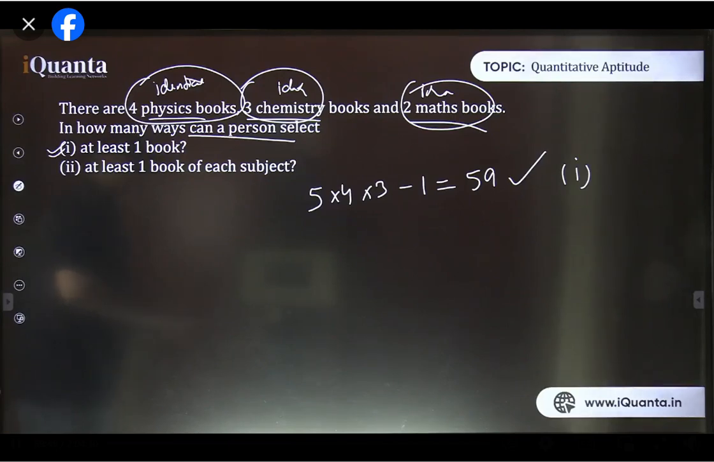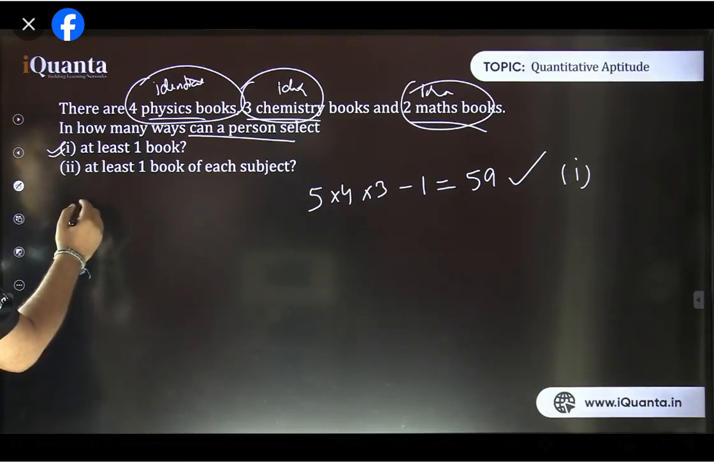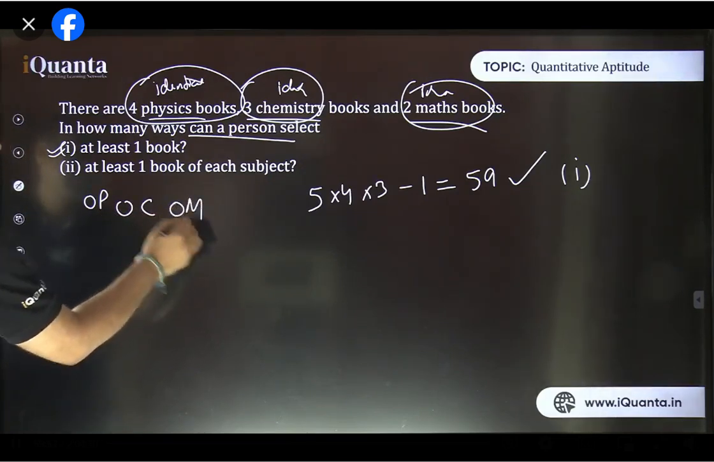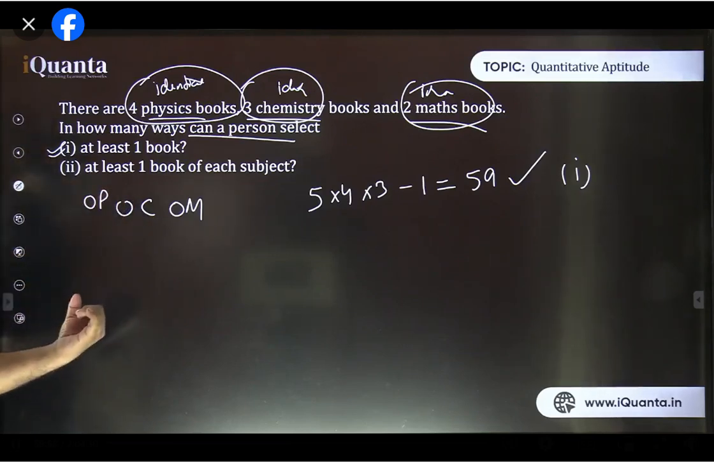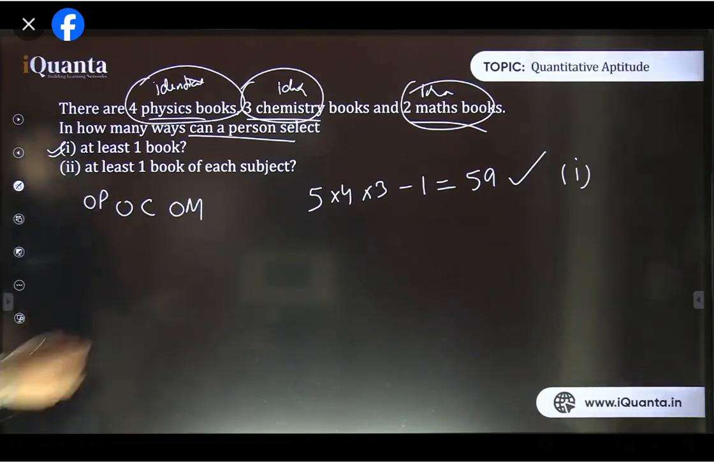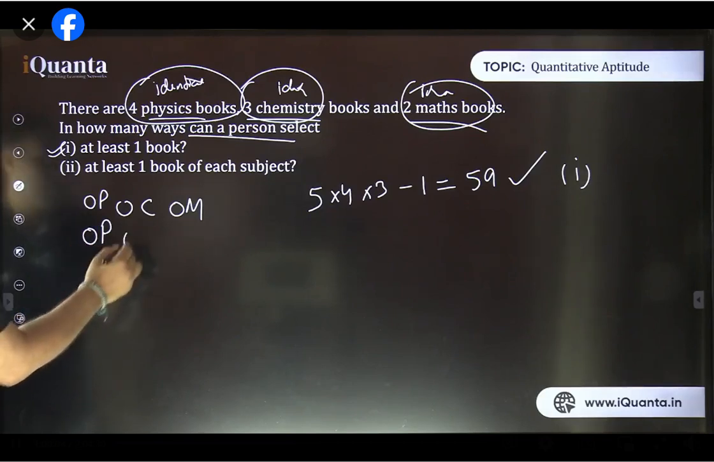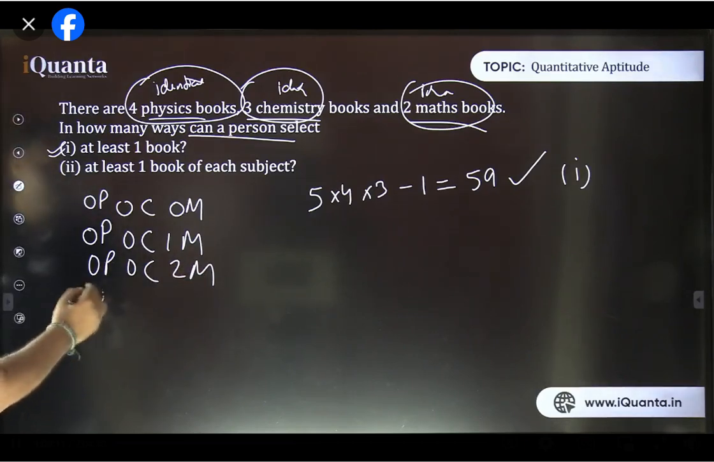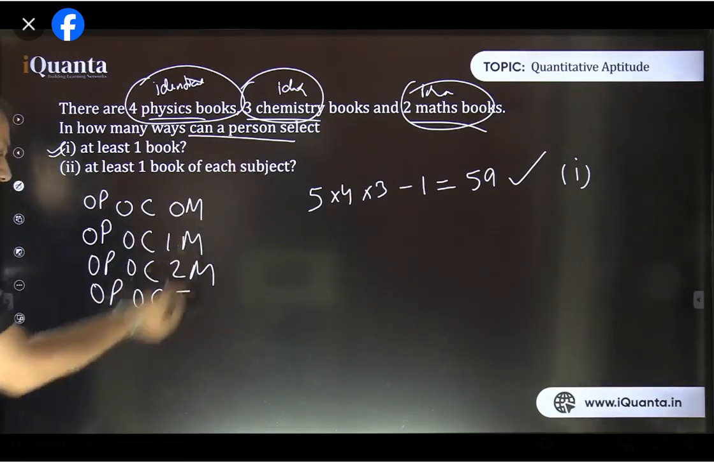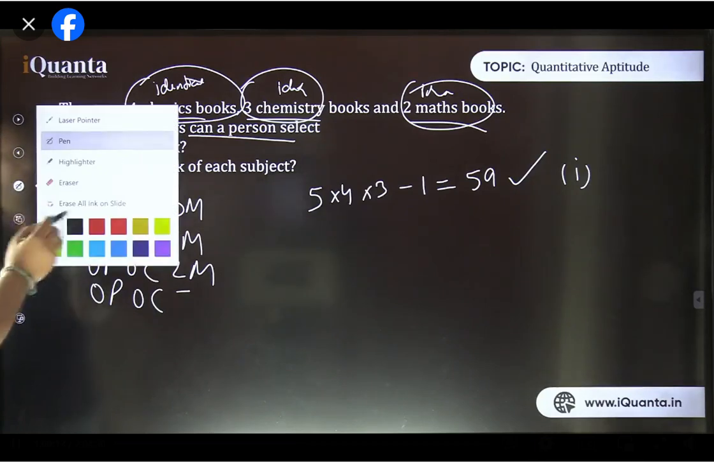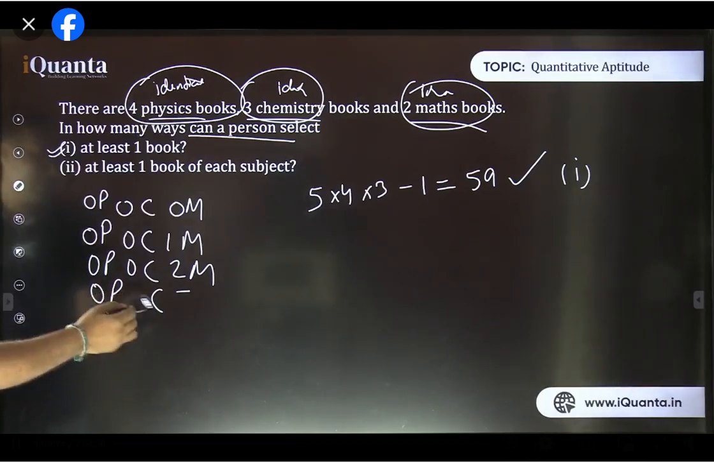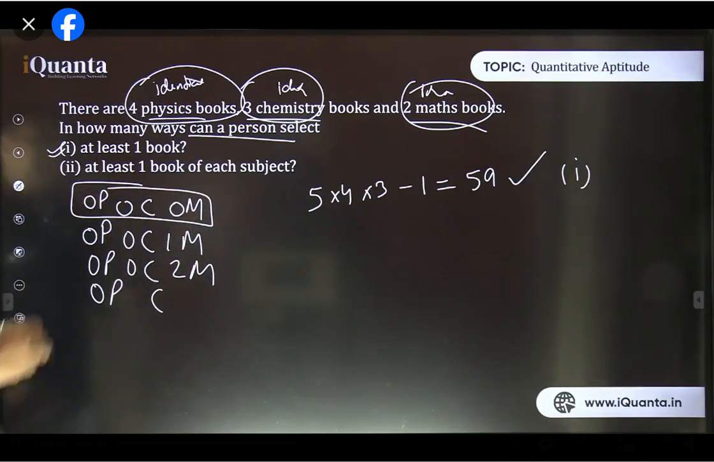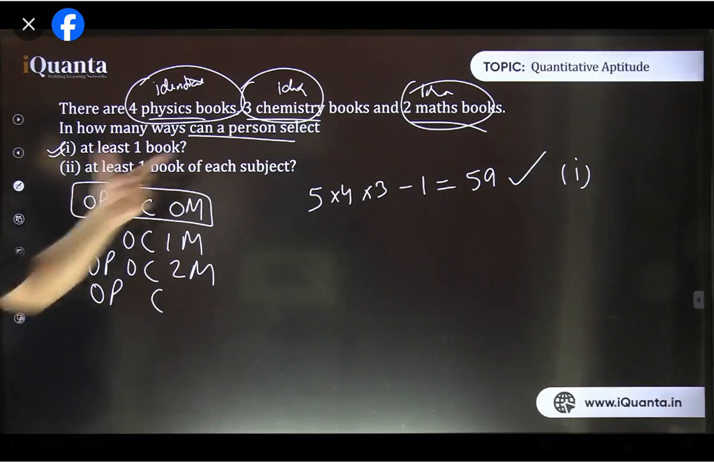Rashna, why 3 cases to be subtracted? These 60 cases are what? 0 physics, 0 chemistry, 0 maths. After that, will there be any other case in which 0 of each is being selected? No. Next, it could be 0 physics, 0 chemistry, but 1 maths. 0 physics, 0 chemistry, 2 maths. But there's only one case which we do not want, and that case is when none of the books have been selected. So only one case needs to be subtracted.